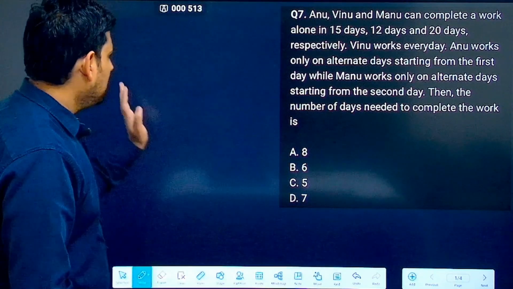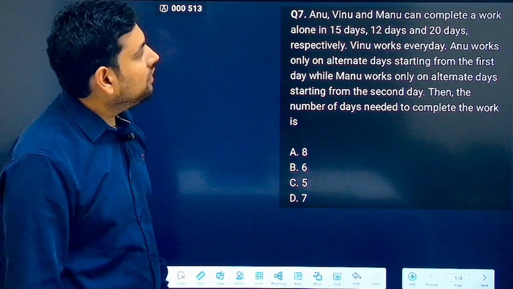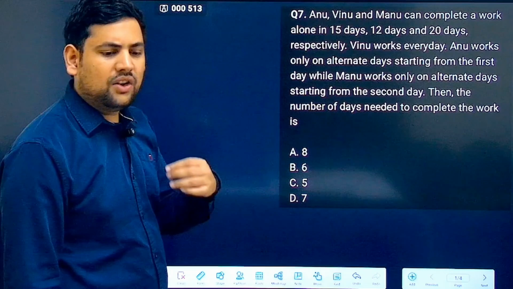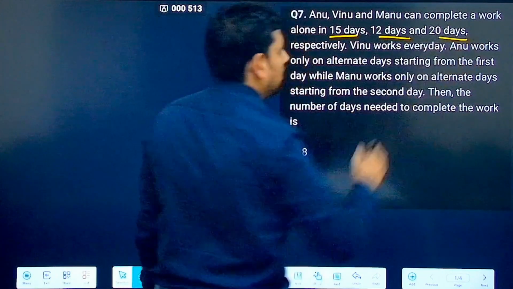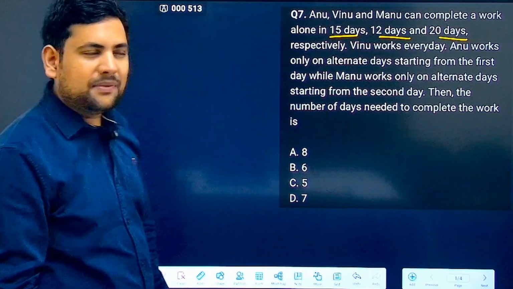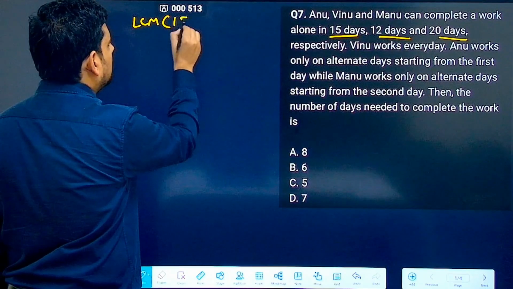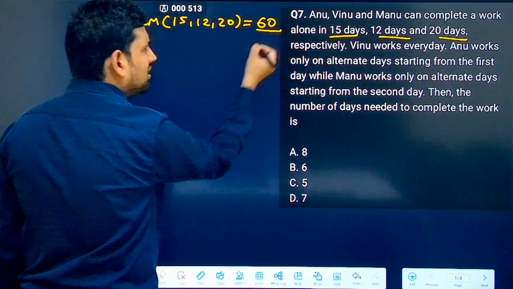Yes. Let's continue. So this is question number 7. It says Anu, Vinu and Manu complete a work alone in 15 days, 12 days, 20 days. Now the first thing that should come to your mind is that them working alone is already given to you, how much time they're taking. Just take their LCM and find the total units of work. So 15, 12, 20. What is the LCM? LCM is of course 60.